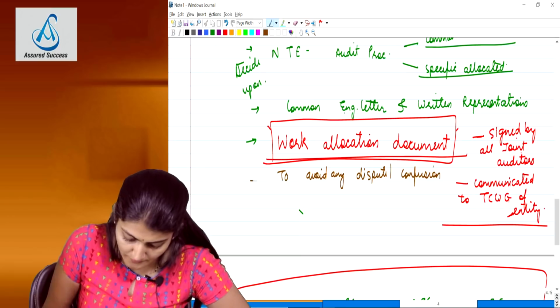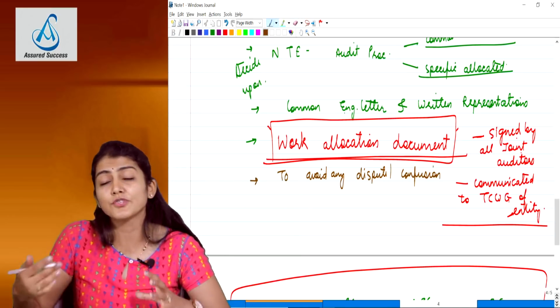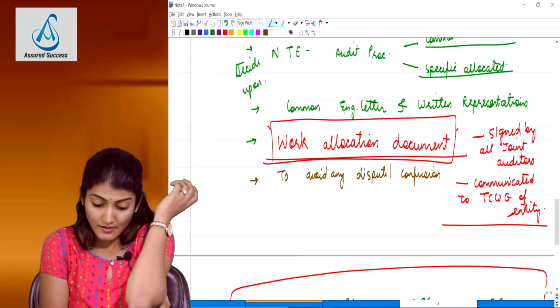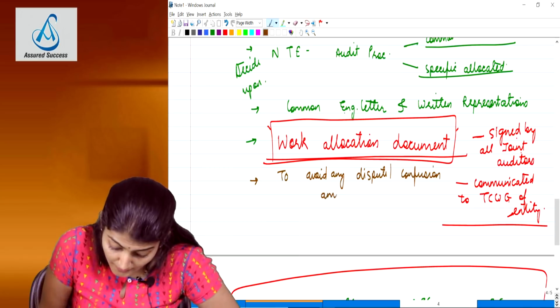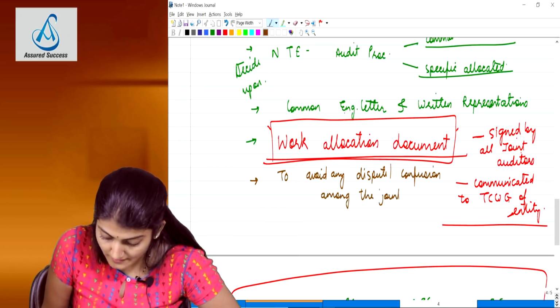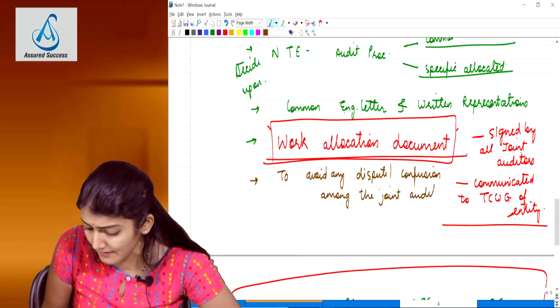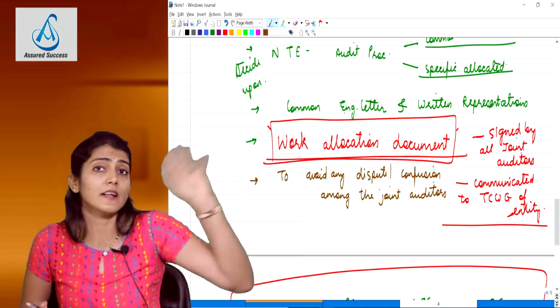Yes, all these words you will have to use in your answer when a question comes regarding any problem with the division of work amongst the joint auditors. So to avoid any dispute or confusion among the joint auditors, they may be fighting among themselves: no, I never said that I will be doing this area, I had already said that I will be doing that other area.